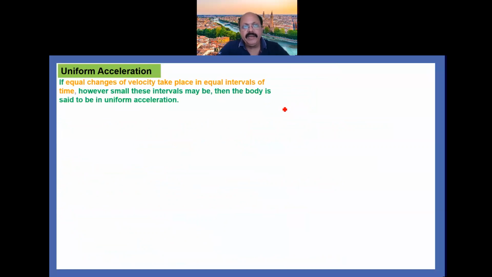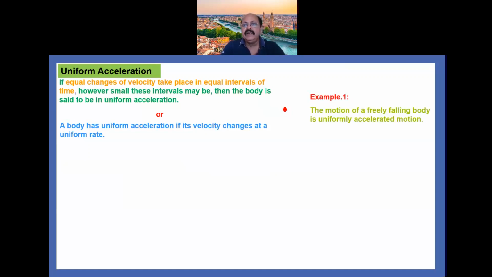Similarly, as we have defined uniform velocity, we can also define uniform acceleration. If equal changes of velocity take place in equal intervals of time, however small these intervals may be, then the body is said to be in uniform acceleration. Or we can say in simple language, a body has uniform acceleration if its velocity changes at a uniform rate. For example, we take the motion of a freely falling body, which is uniformly accelerated motion.